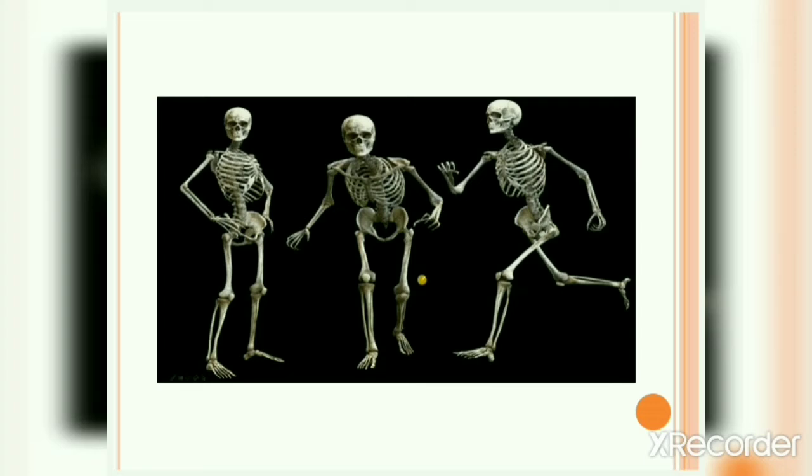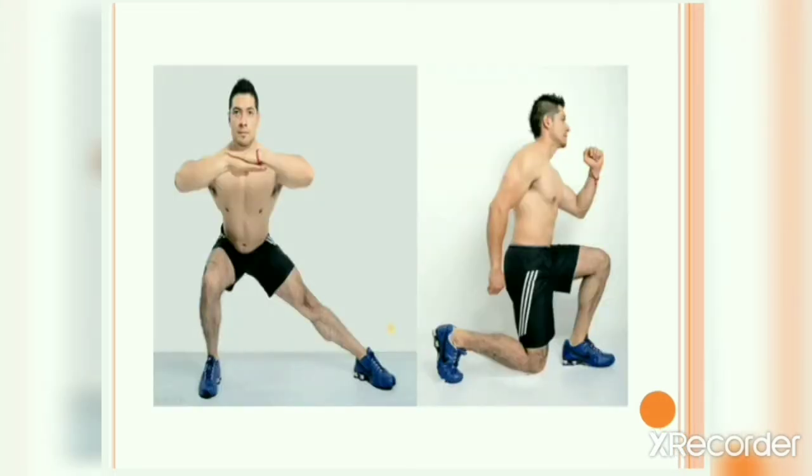Similarly, there is a joint present over here between your upper thigh bone and your hip bone. That is why you can move your leg from here. There is a joint present over here. There is a joint present over here. There are number of joints present at various places. So we are saying that we are capable of moving our body only at places where bones meet, where there are joints. Okay, so that is the reason that you cannot bend your arm from this point or your leg from this point. Why? Because there is no joint present over here, right? You can only bend your arm from this place because there is a joint present over here.